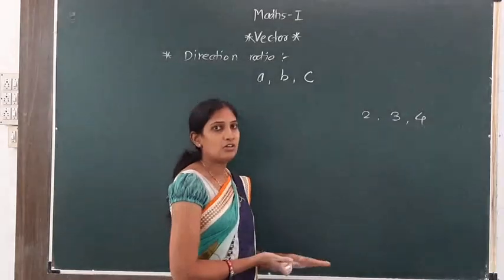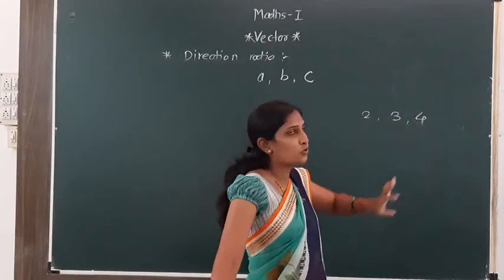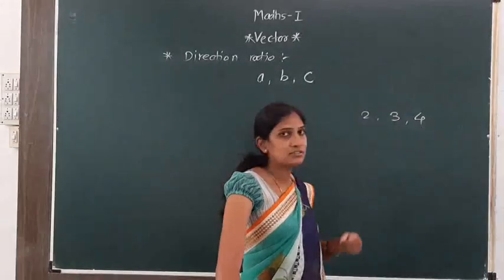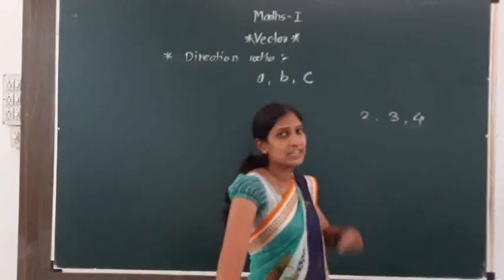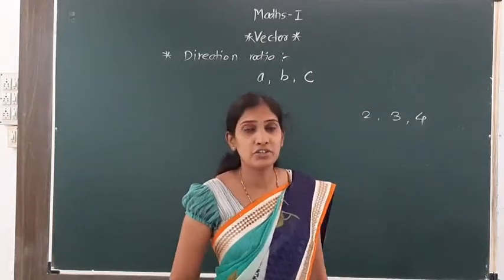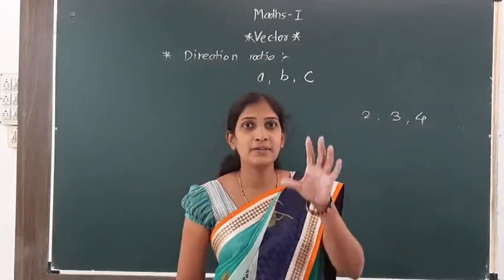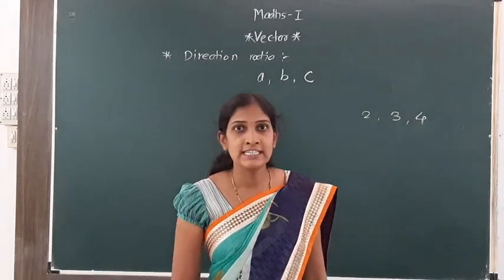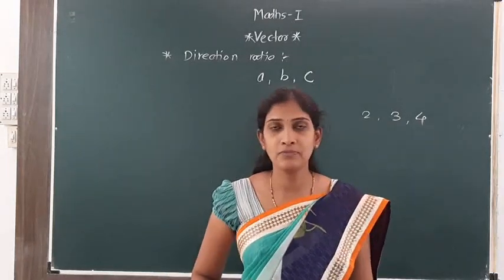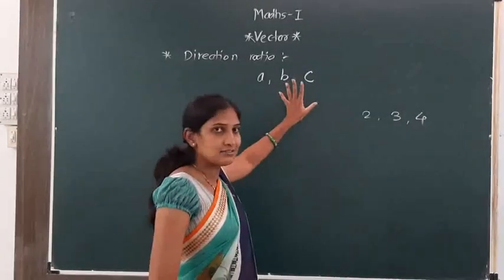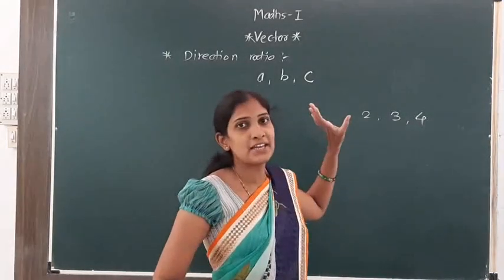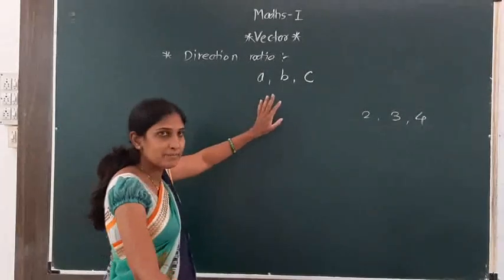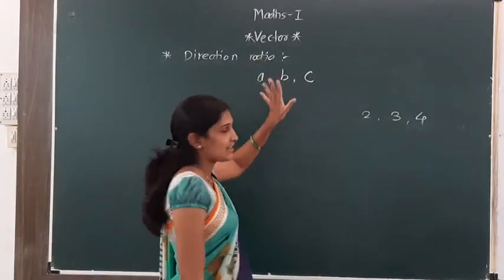If we divide or multiply these direction cosines 2, 3 and 4 by any number, then we will get direction ratios. Then those numbers are direction ratios, since they are proportional. Their proportionality should be equal. You can understand this concept of direction ratio easily in examples. So just remember a, b and c are the direction ratios.